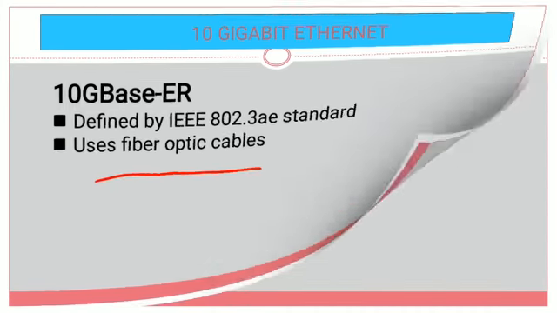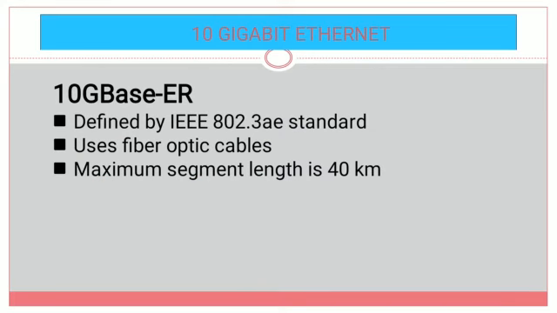Coming to the next one, what is the maximum segment length? The maximum segment length is 40 kilometers. If SR is used, the maximum segment length is 300 meters, and for 10G base LR, the maximum length is 10 kilometers. Now the maximum segment length is increased to 40 kilometers, that means 4 times that of 10G base LR. 10G base LR only supports a maximum length of 10 kilometers. To improve by 4 times, this 10G base ER is introduced.